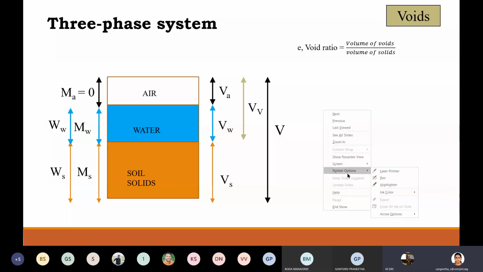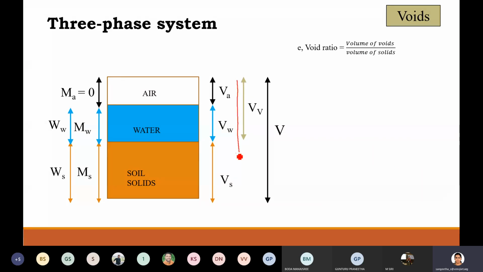It has increased to such an extent that this void space has become very large, all the way from here to here. Everything is occupied by void space and only a small portion is occupied by soil. Then what will the void ratio be? Volume of voids equal to volume of voids.